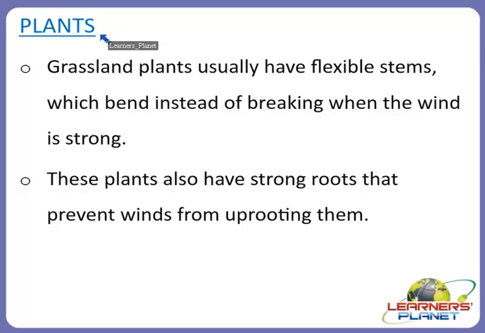Now we will study the plants which survive in this habitat. Students, the main plants that grow on grasslands are grasses. There are thousands of different types of grasses. Other grassland plants usually have flexible stems which bend instead of breaking when the wind is strong, and strong roots that prevent the wind from uprooting them. These are some of the characteristics of grassland plants.